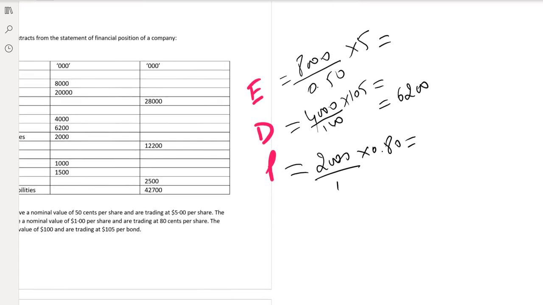So let me calculate this. 8,000 over 0.5 into 5, that is 80,000. 4,000 into 1.05, 4,200 plus 6,200, 10,400, and 2,000 into 0.8, 1,600.